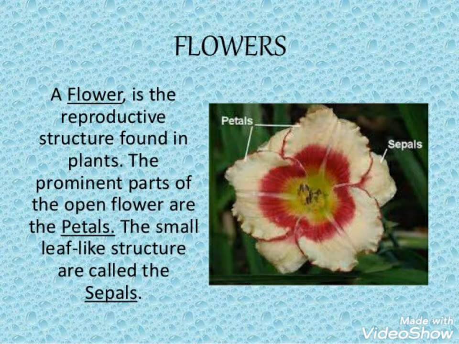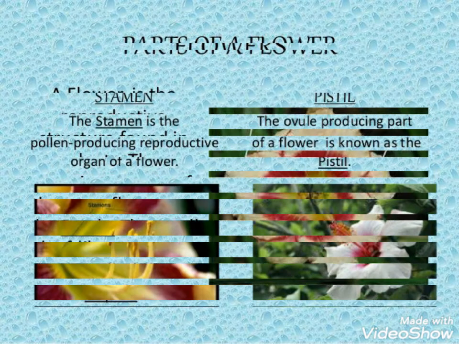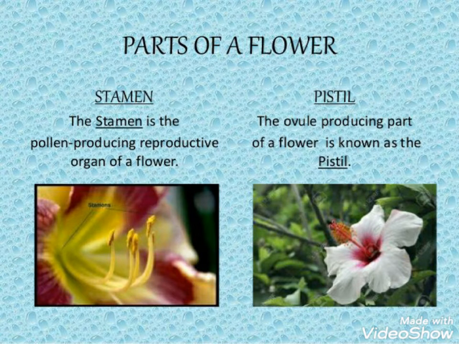Now the most important part of the plant is the flower. It is the reproductive structure that is found in the plant. The reproductive structure is very, very important because the plant needs to reproduce. There are different parts of a flower. In our surroundings, we see different flowers with different colors and different petals. They are all the reproductive structure of a plant.